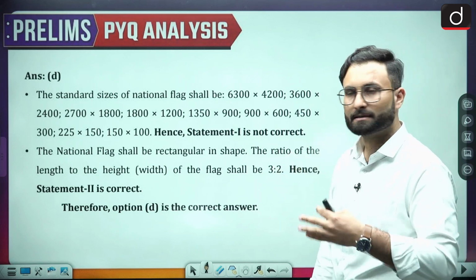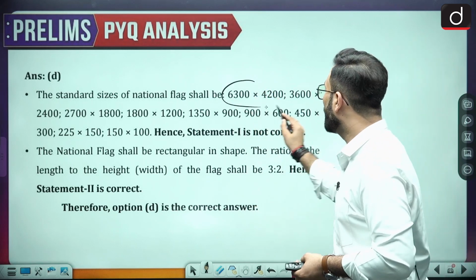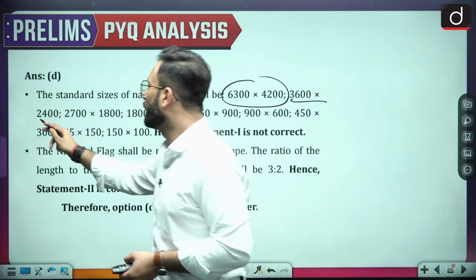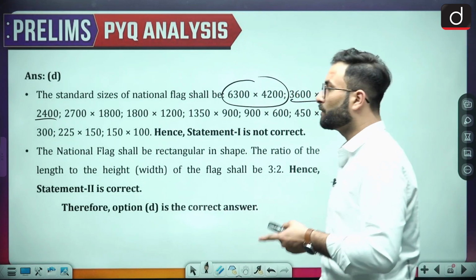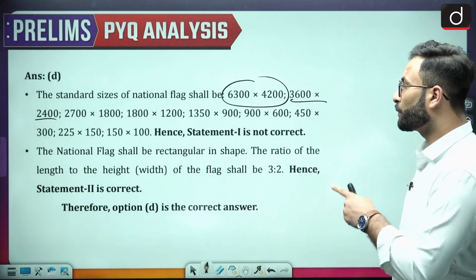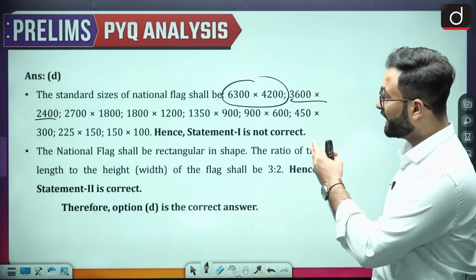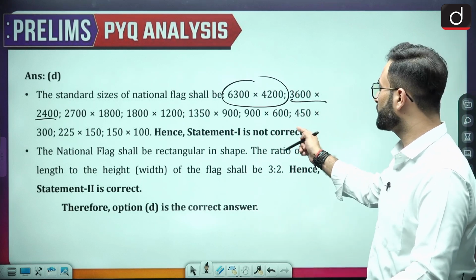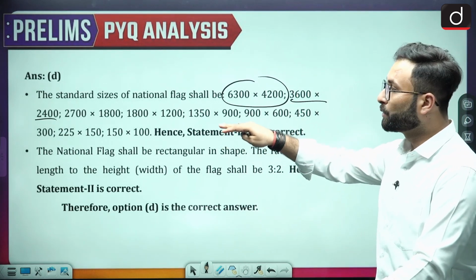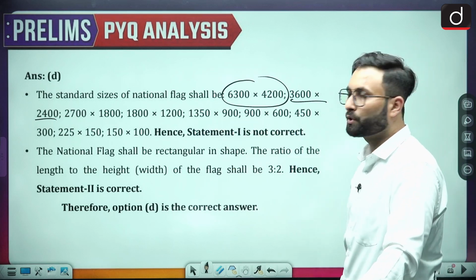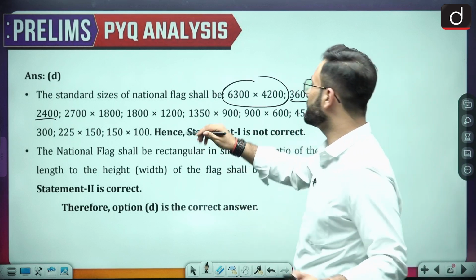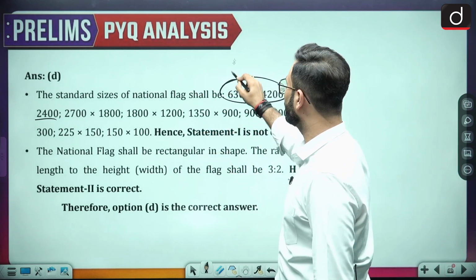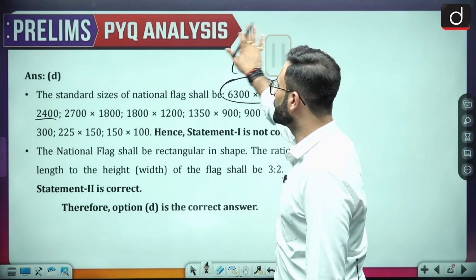When we talk about the standard sizes, they are given over here: 6300 by 4200 mm, then 3600 by 2400, 2700 by 1800, 1800 by 1200 mm, and then 1350 by 900, 900 by 600, 450 by 300, 225 by 150, 150 by 100. Okay, so these are the sizes. These are basically the ratios of length to breadth, which you should remember.